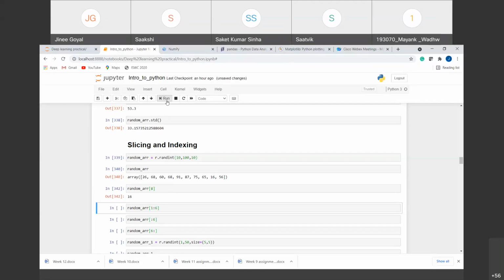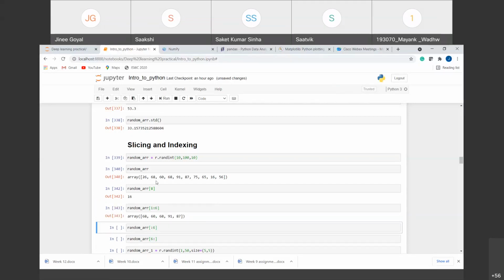Similarly, suppose I want the values from index 1 to 6. That is, we want the 2nd, 3rd, 4th, 5th, 6th and 7th element. So instead of giving one by one, we can define a range using a colon. Inside, you can see the first element is the one we want to include, and the last is the one up till which we want the elements. Now here 6 is also not included. So you will get the first, second, third, fourth and fifth, right?